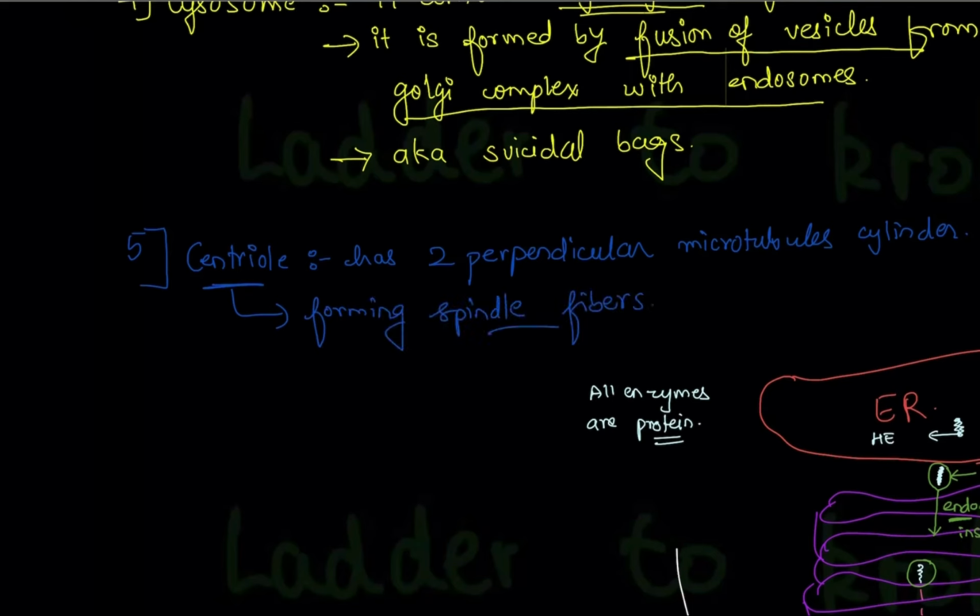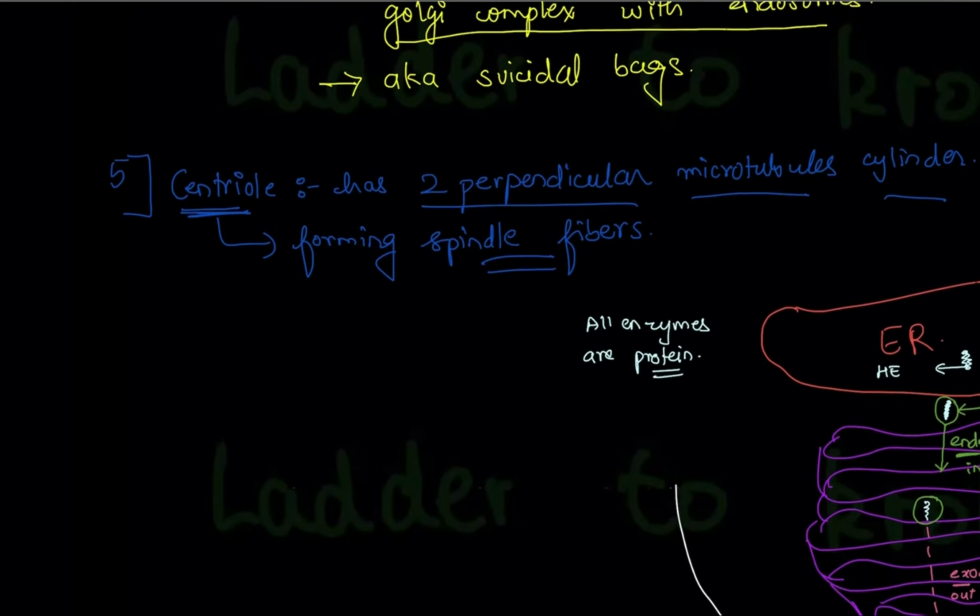As you have already studied, spindle fibers are important in cell division. They are important to divide a cell. So this is formed by centriole, and centriole contains two perpendicular microtubule cylinders.